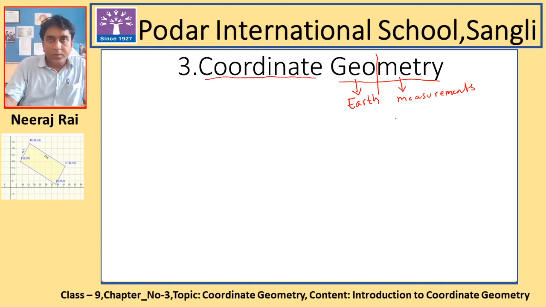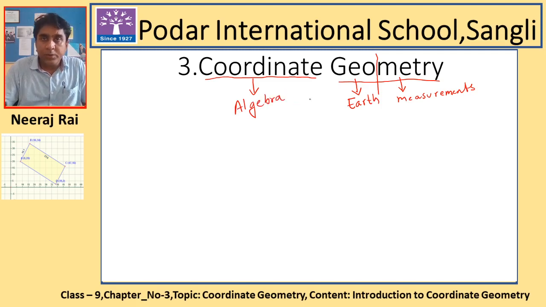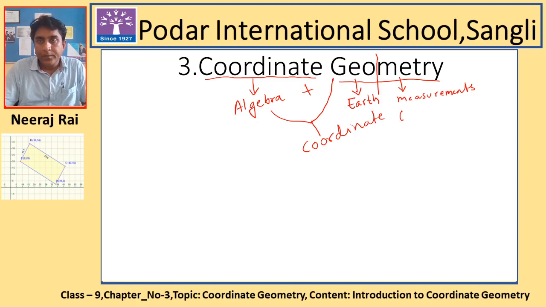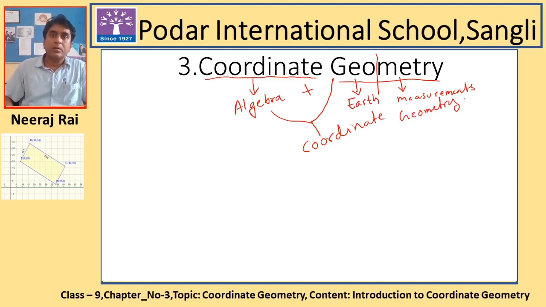So actually geometry is collaborating or cooperating with algebra, and algebra and geometry together give birth to a new branch of mathematics, if we can say, and that branch of mathematics is called coordinate geometry. Okay, now that is all about the meaning of the terms which are used over here.